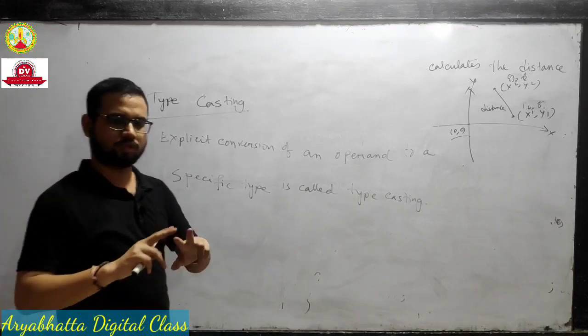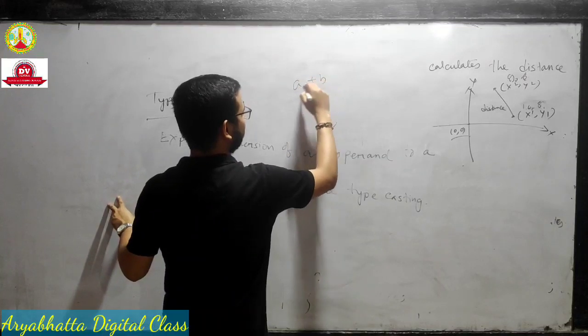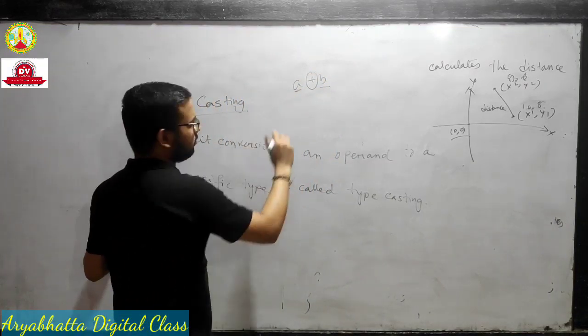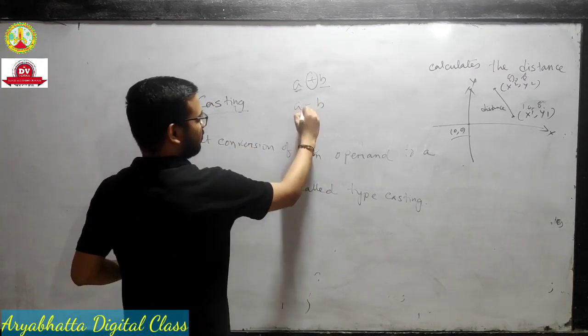Operand and operator are two things you know. Suppose A plus B: this plus is called an operator, the addition operator, or if you write A minus B, this is the subtraction operator.